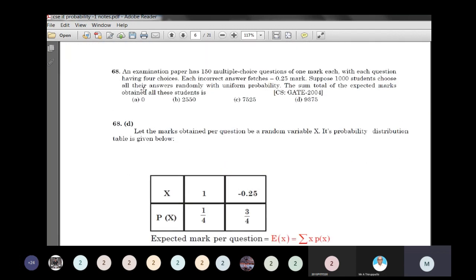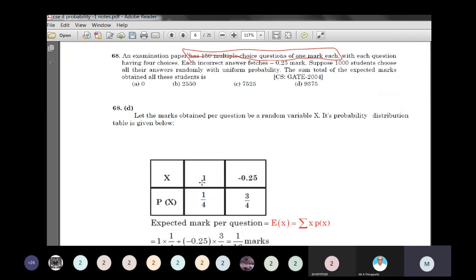Next. An examination paper has 150 multiple choice questions of 1 mark each. Each correct answer has mark 1, with each question having 4 choices.